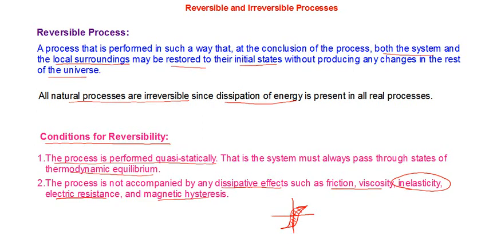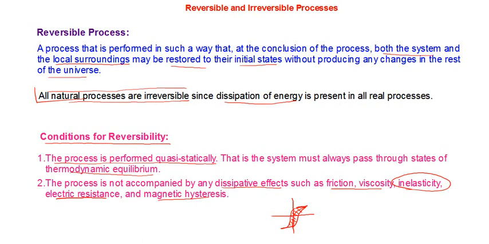That is the reason why we say that all natural processes are theoretically irreversible, and reversibility is only an idealization. Having said that, we will discuss some examples. Any process which does not satisfy the definition of a reversible process is known as an irreversible process. You will be able to distinguish that.